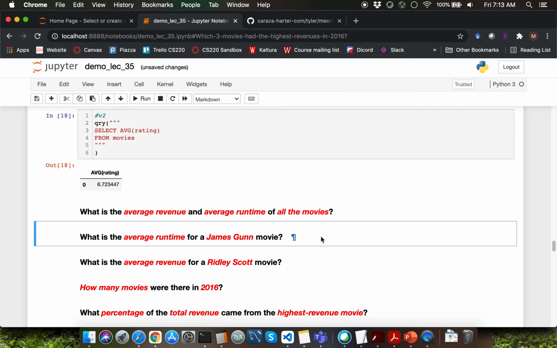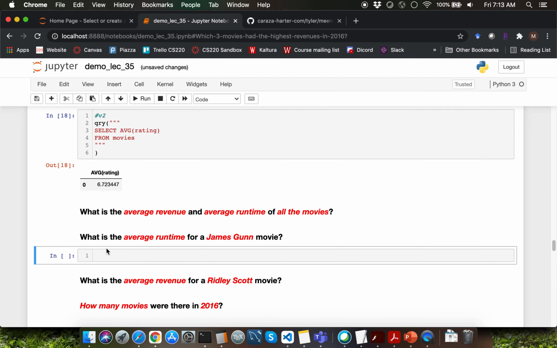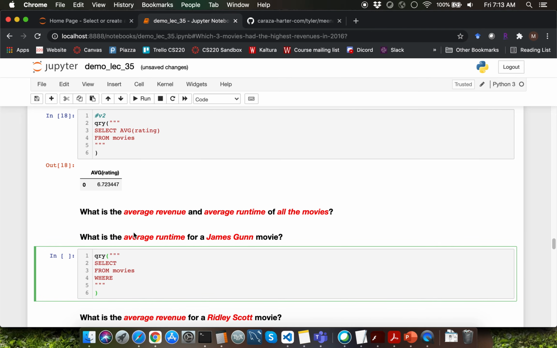Let me skip the next question. I'm going to cover the next one instead, which is what is the average runtime for a James Gunn movie? The parts of interest are highlighted using the italics red font. Clearly, we need to write a where clause here because we are specifically interested in the movies directed by James Gunn. So my where clause boolean expression is going to be where director equal to some value. The value is going to be James Gunn. Observe that I have to add double quotations around the name of the director, which is James Gunn over here.